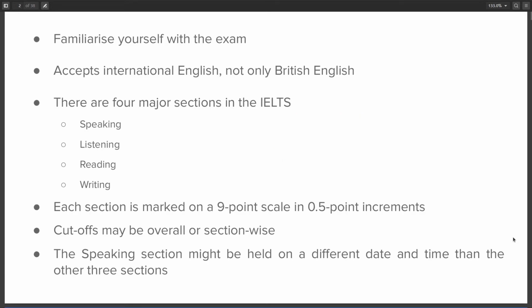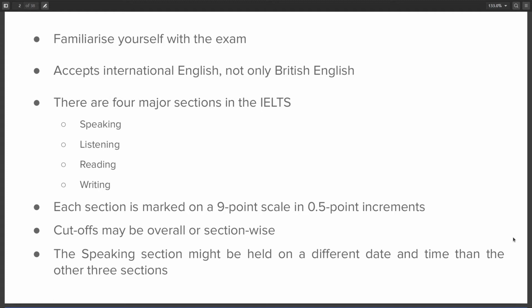You should familiarize yourself with the different sections because this will help you save time and avoid any confusion in the exam. IELTS accepts international English and not only British English. So you are free to use both American English spelling and British English spelling in the writing section.